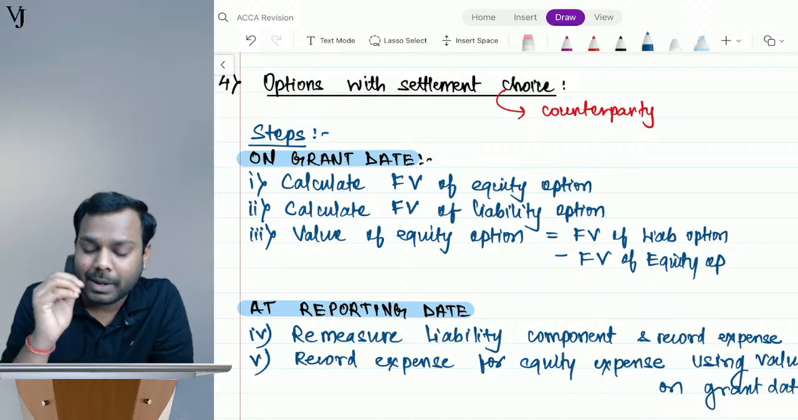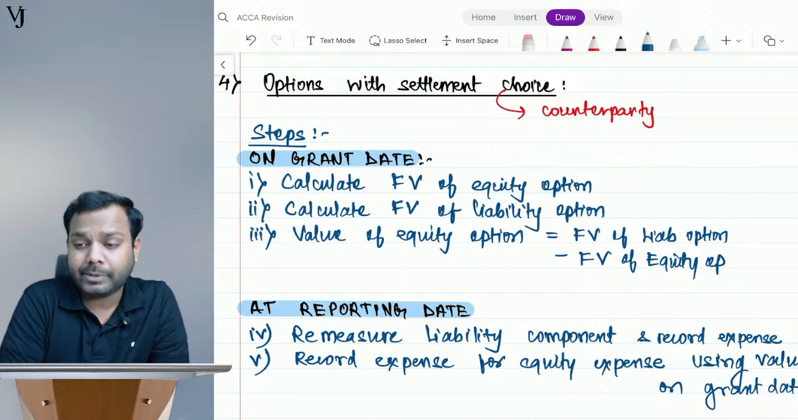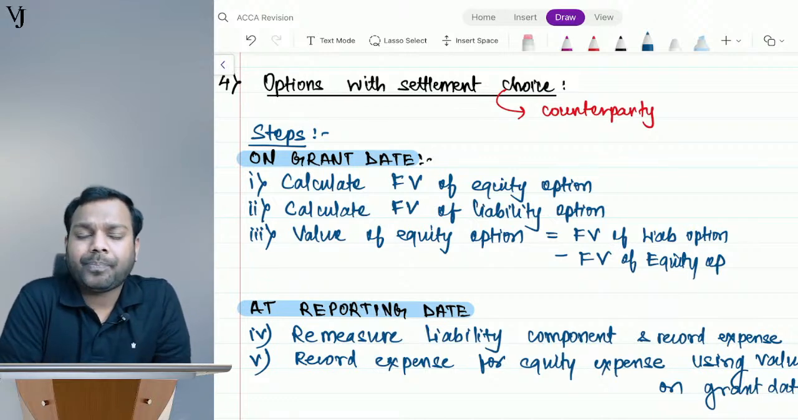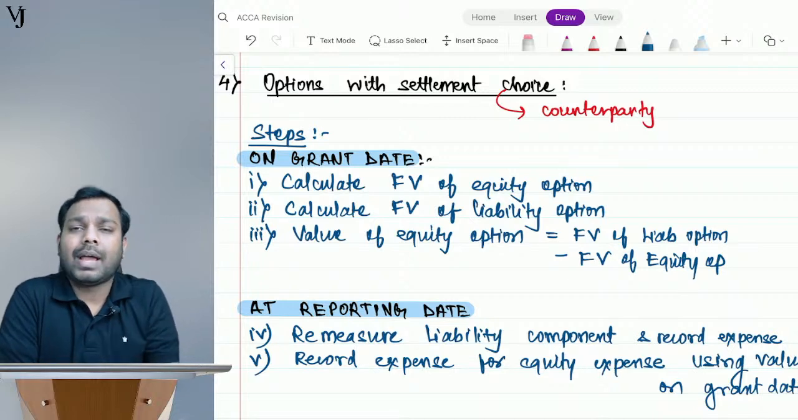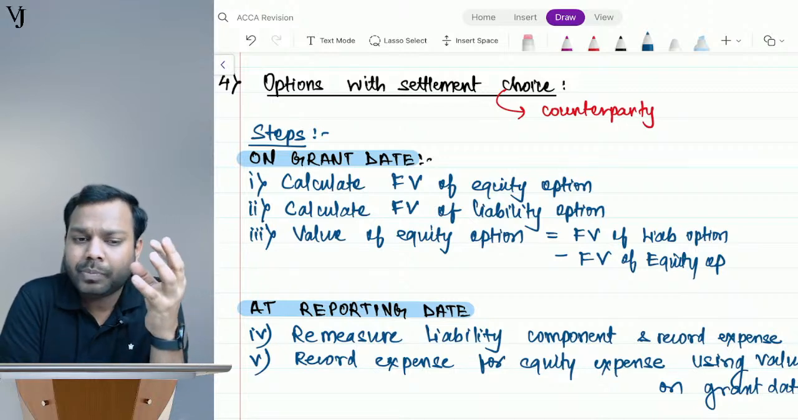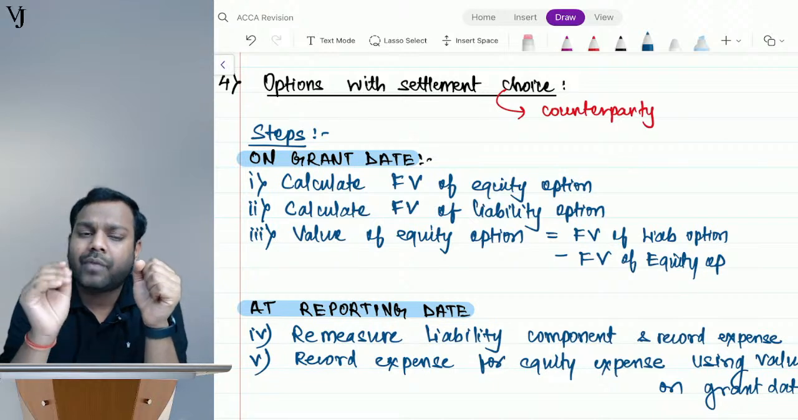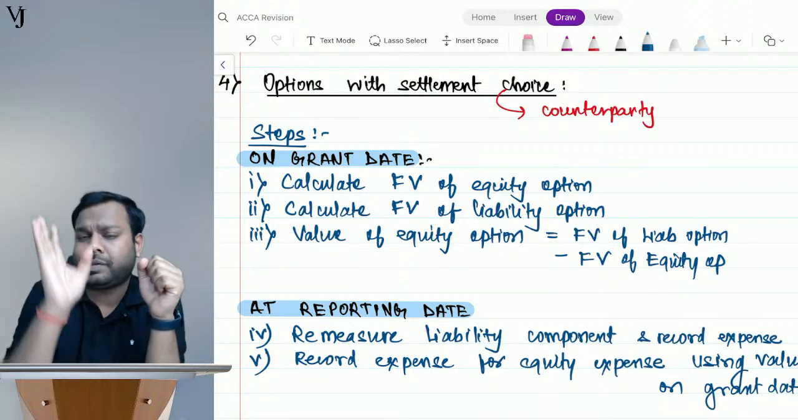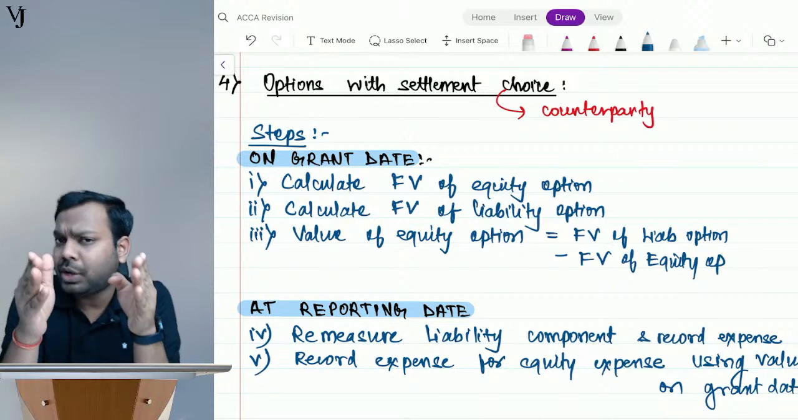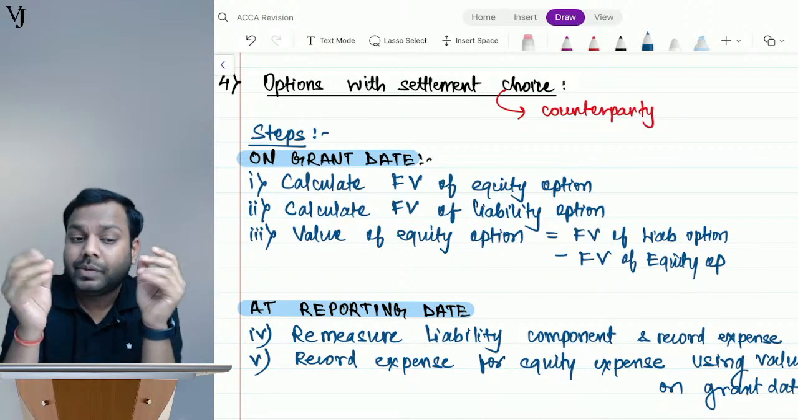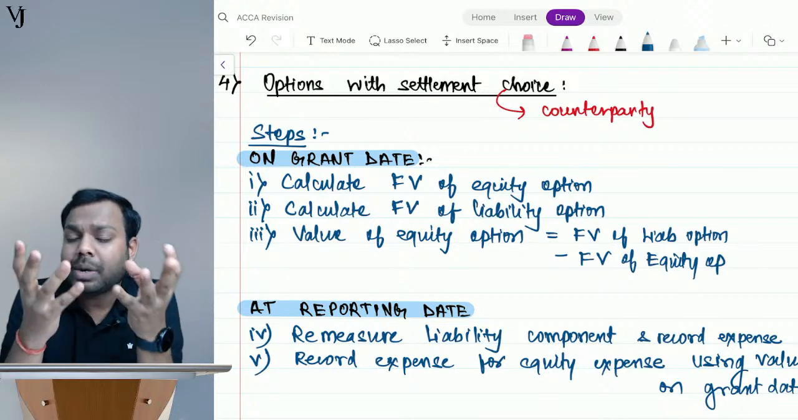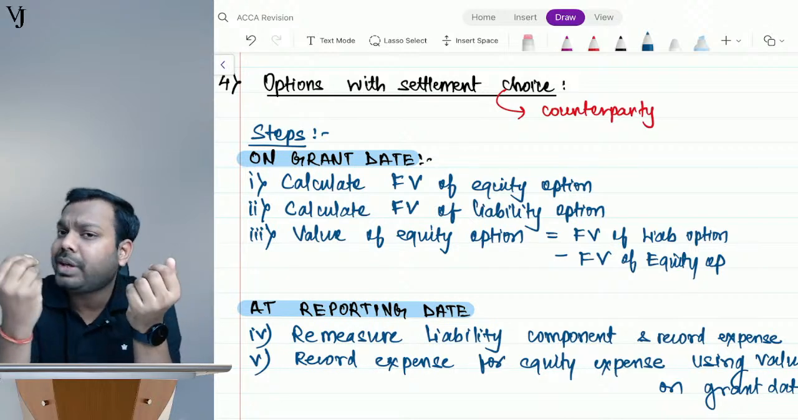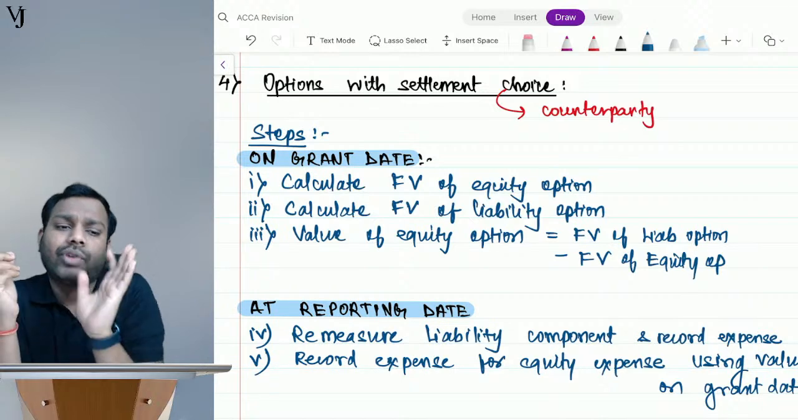Now the third type which we are discussing now is where there's a choice. I am issuing you the options now. After 3 years, you assess. If you want cash, I will give you cash. If you want equity shares, I will give you equity shares. That's a choice I have given to the counterparty: if you want equity, I will give you equity; if you want cash, I will give you cash.